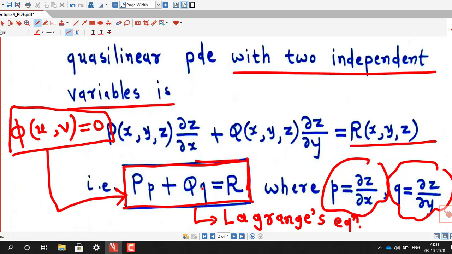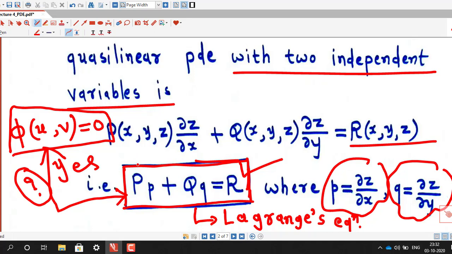So now we are going in reverse way. Suppose we are given the Lagrange's quasi-linear equation, then is it true that its general solution is always in this form, that is arbitrary function of u, v equal to 0? So the answer is yes. Converse is also true.